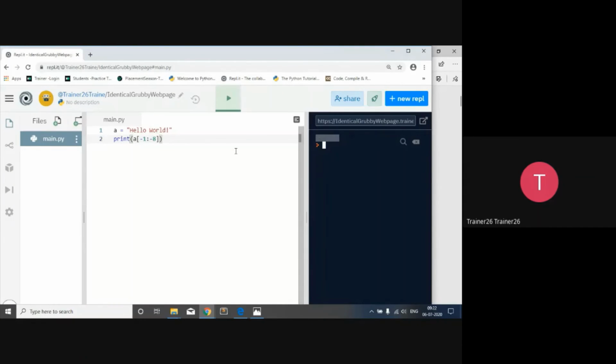So let's see what we are going to get. We are going to get blank. We will not get any answer over here. So you have to make sure that the same logic that we had will work here also. That is 0 and then after that 4. So lower to higher index has to be given and it will print it. In this way we are clear with the string handling.